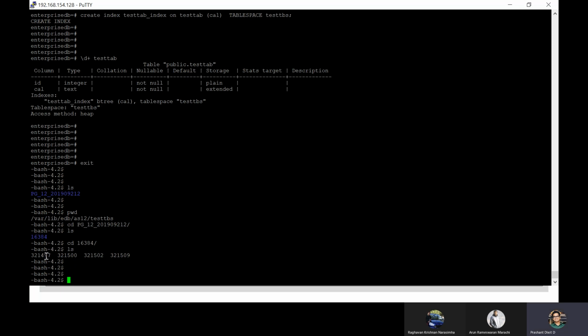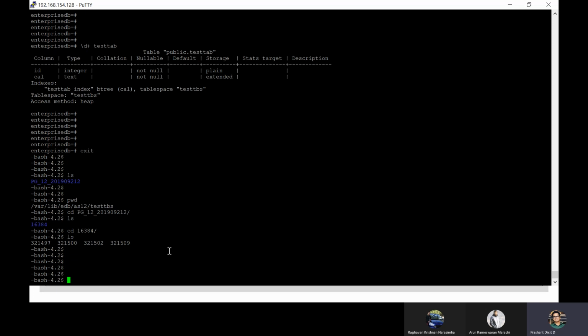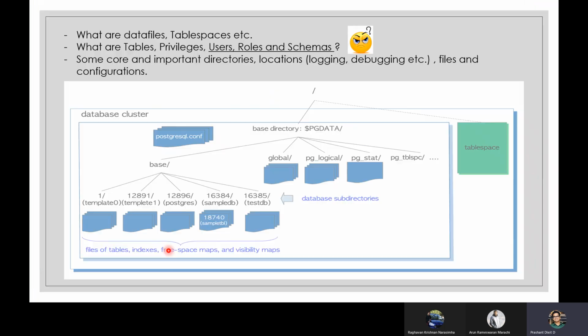We have got these many files. Few of them are for index and few of them are for table, right? So that's the purpose of the table space. But I will still not recommend anyone to create a table space unless there is a special reason or some performance-specific improvement that they want to make in the database. Otherwise, it's enough. PG global and PG default, the default table spaces are all okay, right?